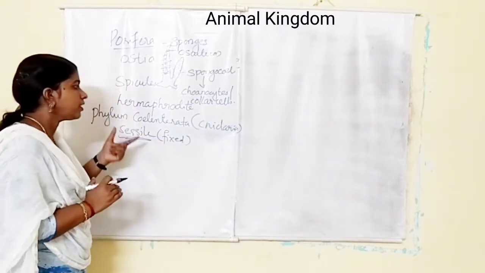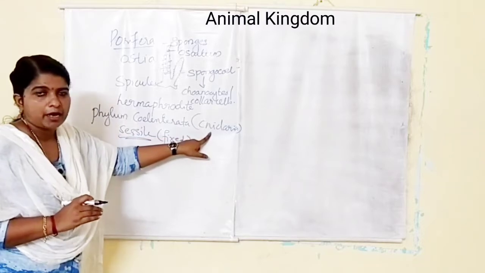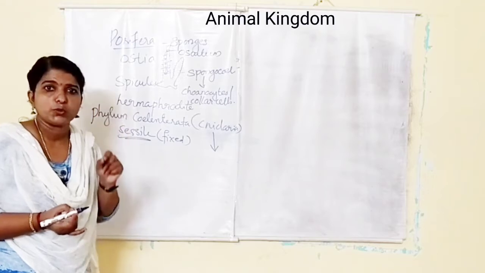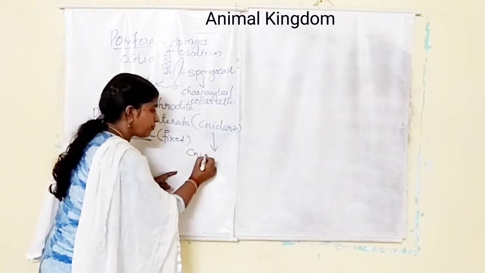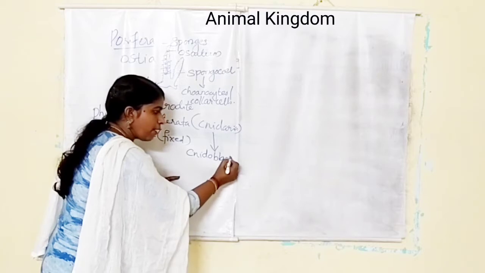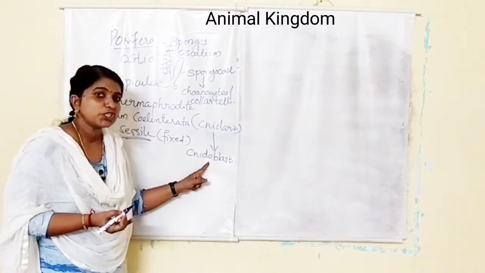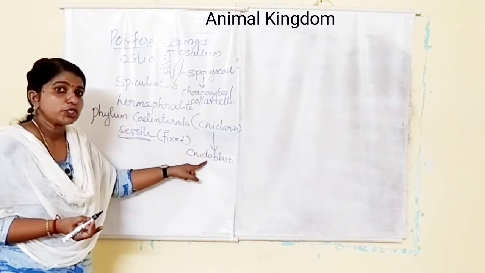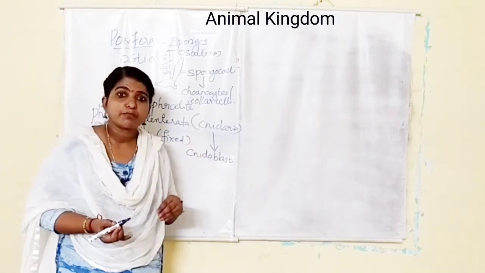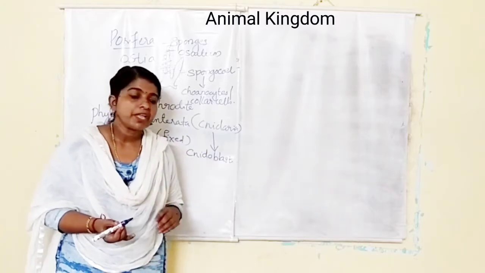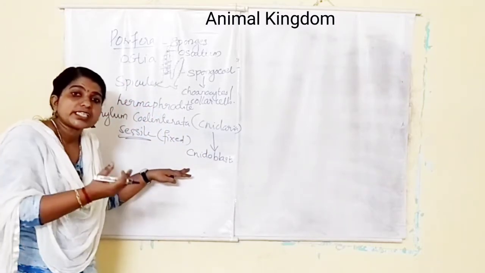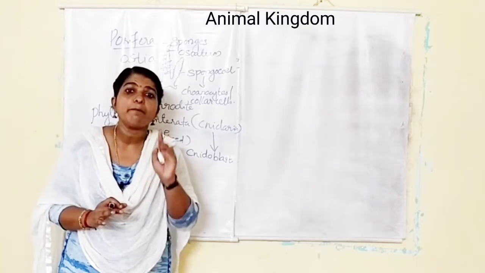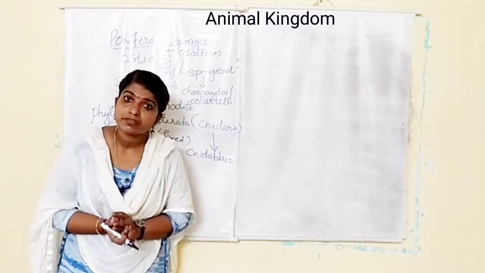They are known as Cnidaria because they possess a special stinging capsule called cnidoblast. Because of the presence of this special stinging capsule, they are known as Cnidaria. This stinging capsule is used for defense, food capturing, anchoring, etc. Here the digestion is extracellular and intracellular, and their digestive system is incomplete because they have only a mouth.